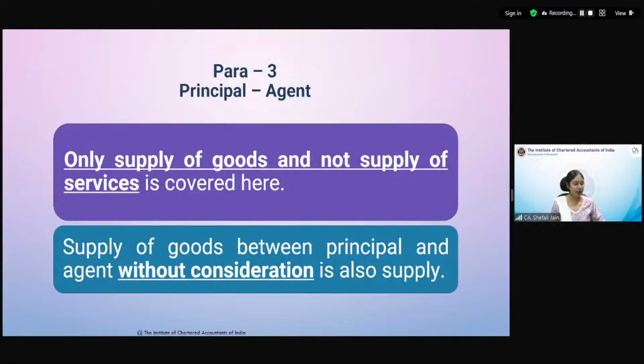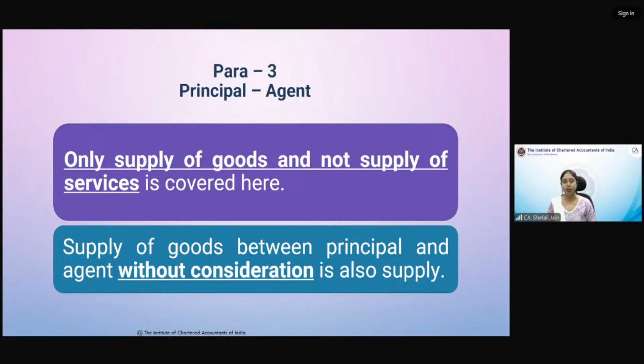Welcome back, students. So let us continue with the para 3 of schedule 1. First two paras we have done. Supply, permanent transfer or disposal of business assets made without consideration provided ITC has been taken on such business assets is a supply. Supply made between related persons or distinct persons. Supply of goods or services without consideration but in course of furtherance of business is a supply.